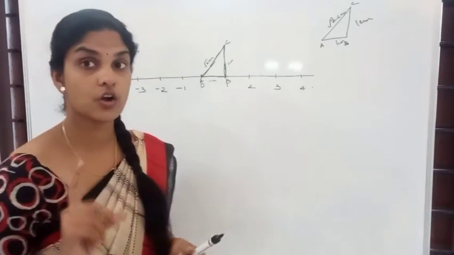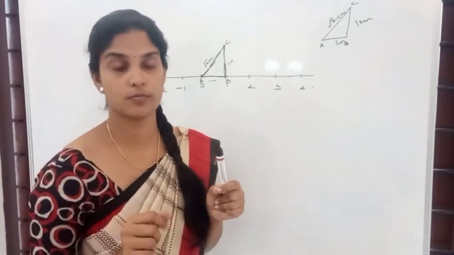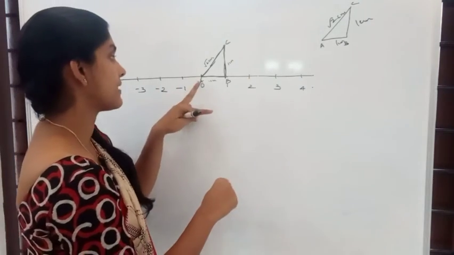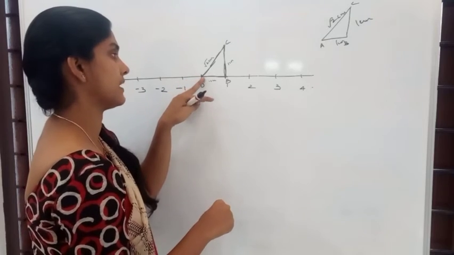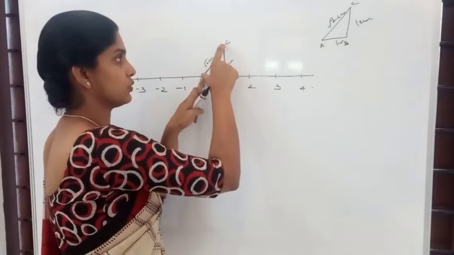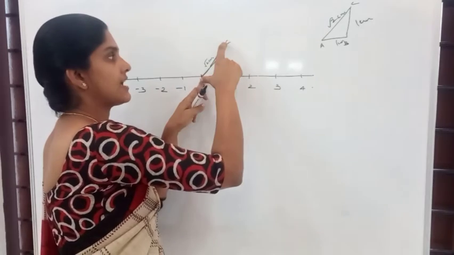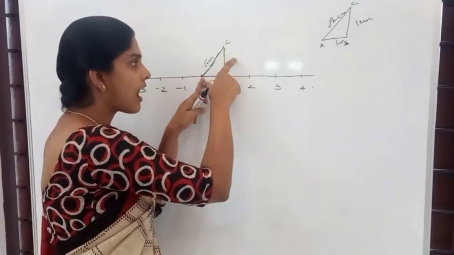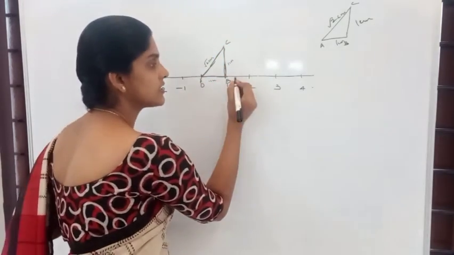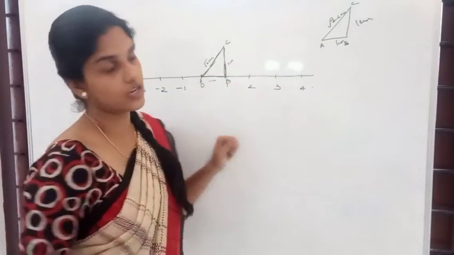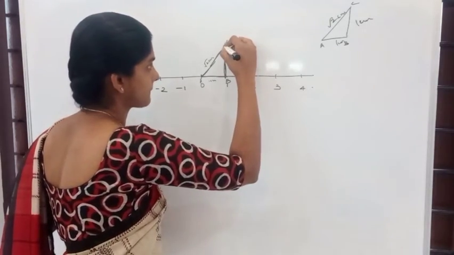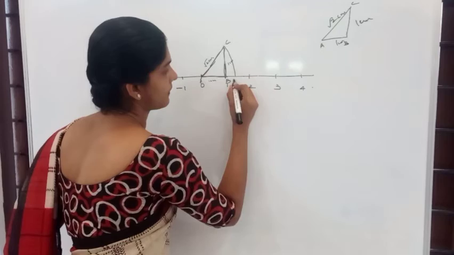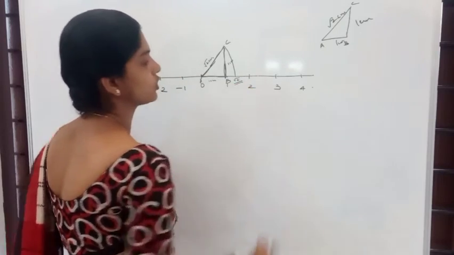Yes, you take your compass. Fix the pencil over there properly, and then place the compass over here and measure this root 2, that is the length of AC, and then just mark an arc like this. It will touch somewhere over here. And that point will be the root 2 on this line.